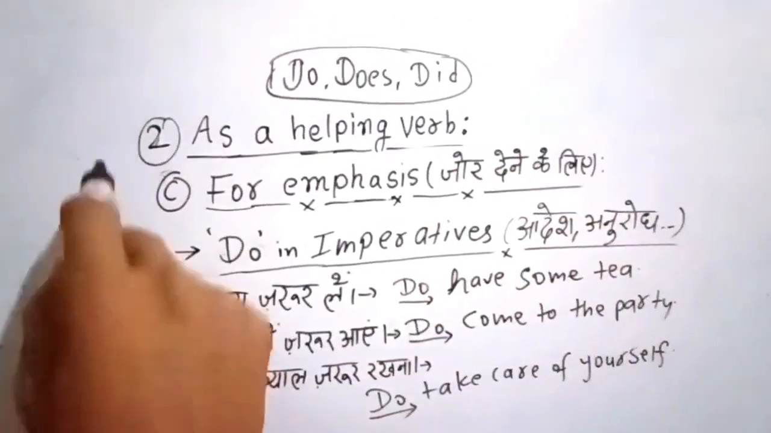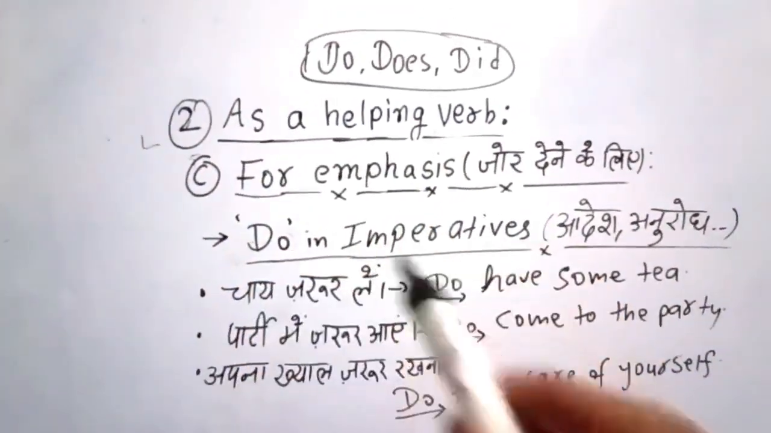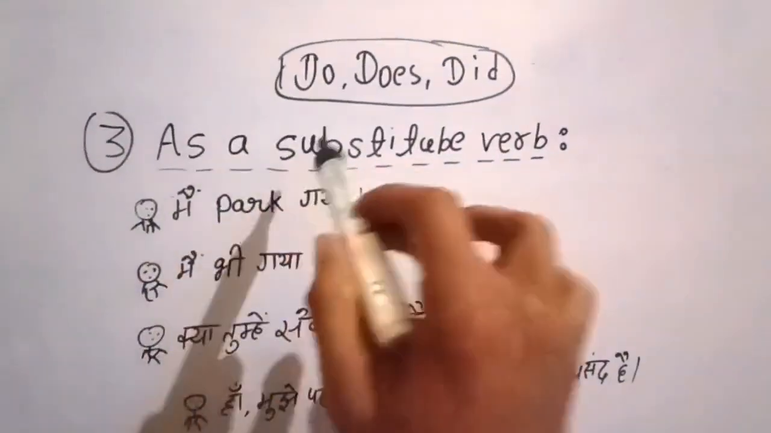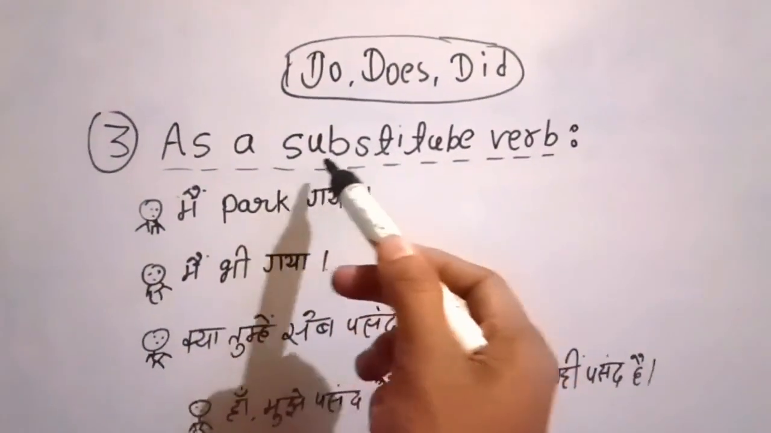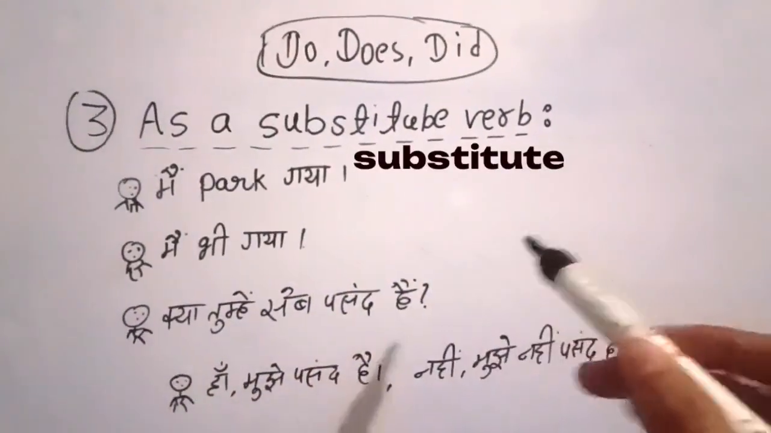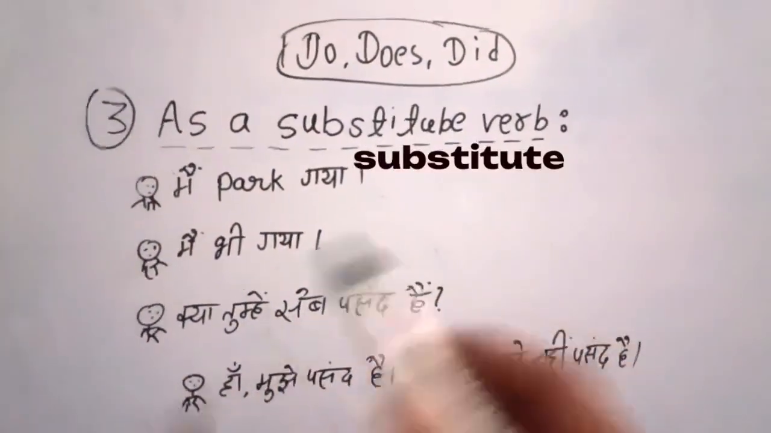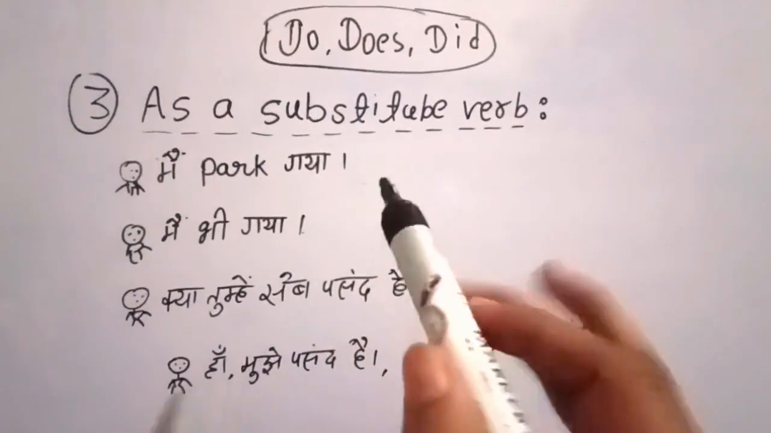So this was the second use of do, does, did. There are more, right? So let's go for the third one. Third use of do, does, did as the substitute verb. We can substitute, instead of saying the long sentences, long phrases, we can just simply say do, does, did. Let's look at these examples to understand better.